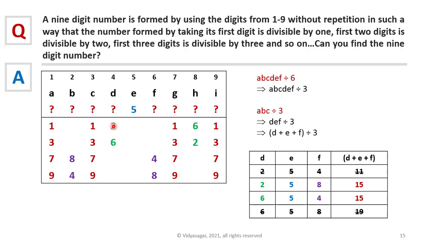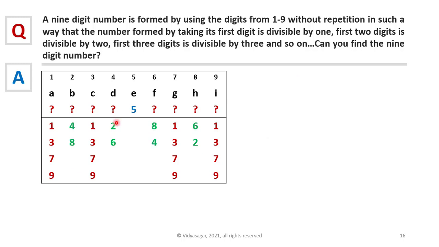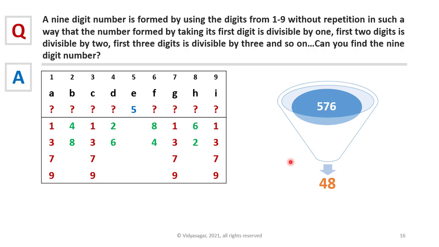Previously we didn't know, when D is 2, what F should be. We know H is 6, but we didn't know what F is. Now we know. We can substitute these values in the table. When D is 2, F must be 8. Then the only number left is 4 for B. Similarly, when D is 6, F is 4 and the only number left, 8, should be B. Now after doing this, we successfully reduced the number of combinations from 576 to just 48.